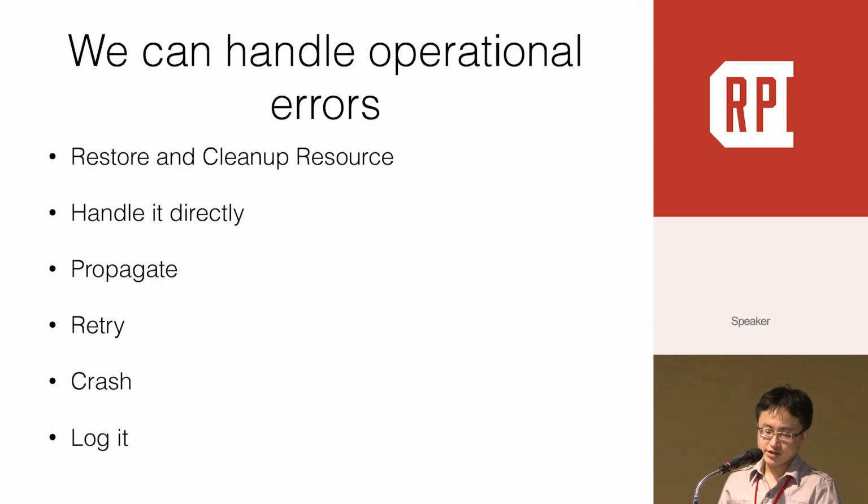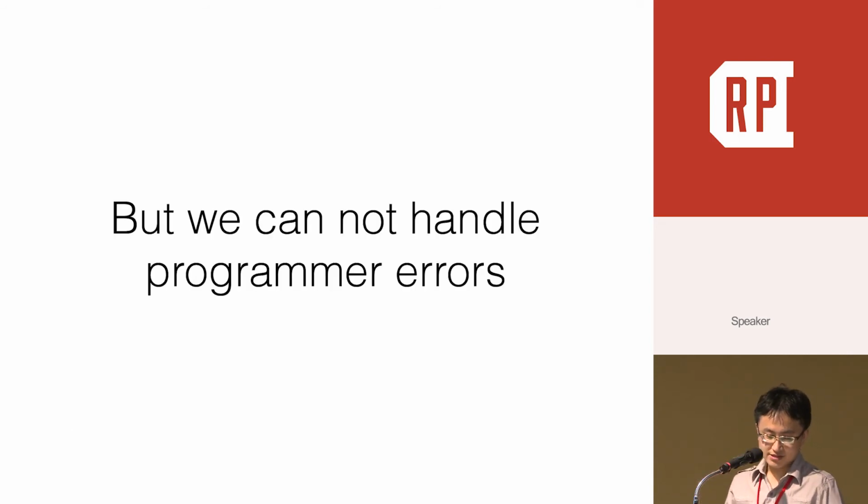So we have many ways to handle operational errors. We may restore or clean up resources, handle it, propagate, retry, just crash, or log it. But we cannot handle programmer errors, actually. There is nothing you can do. By definition, the code that's supposed to do something was broken, so you cannot fix the problem with more code.